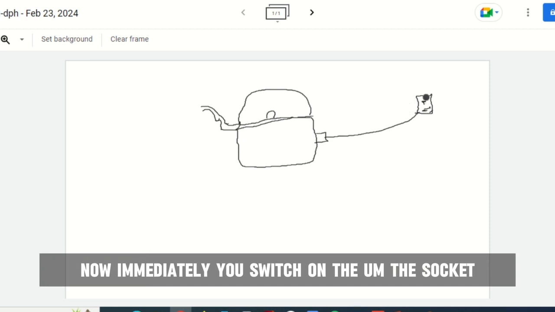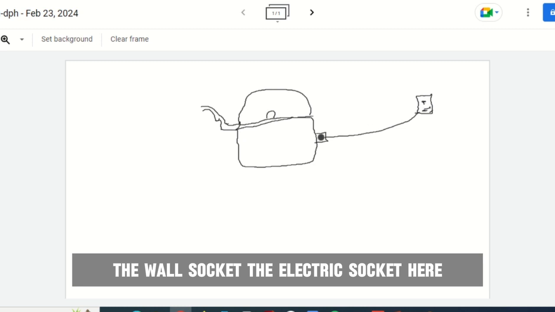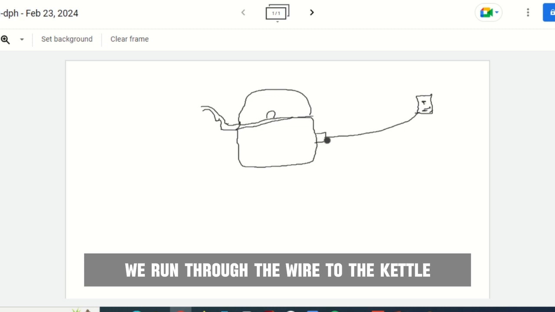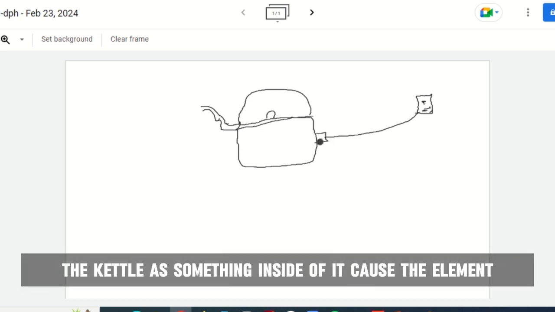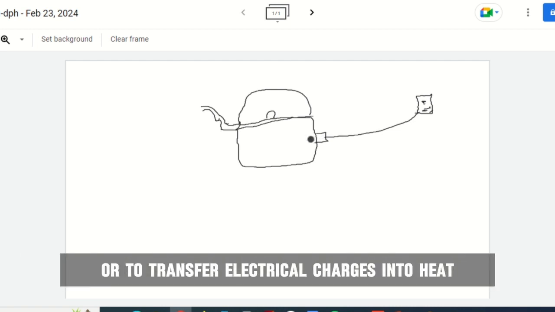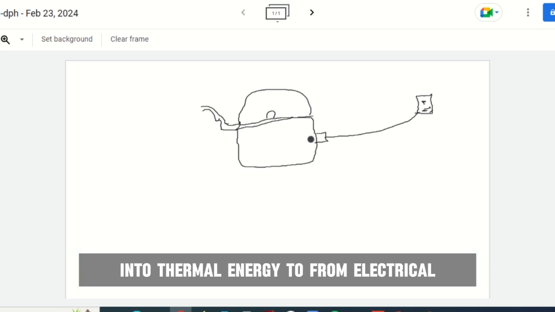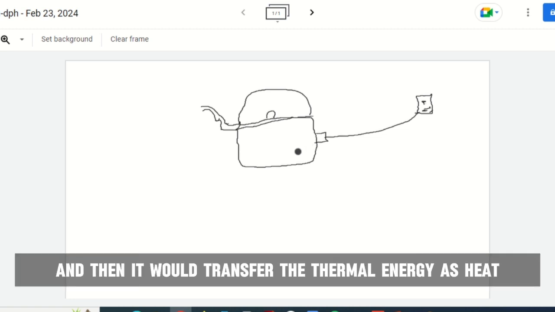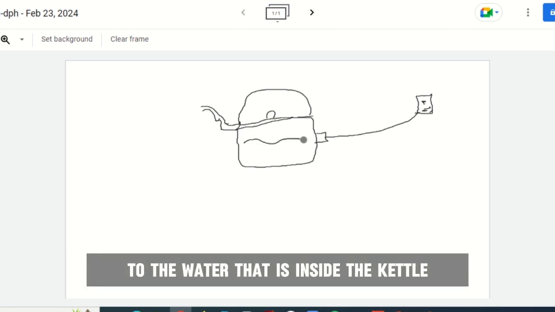Now immediately you switch on the wall socket, the electric socket here, then electric charges will run through the wire to the kettle. Now the kettle has something inside of it called the element. The element has the ability to convert or transfer electrical charges into heat, into thermal energy. So from electrical energy to thermal energy, and then it will transfer the thermal energy as heat to the water that is inside the kettle, or whatever you put inside the kettle.